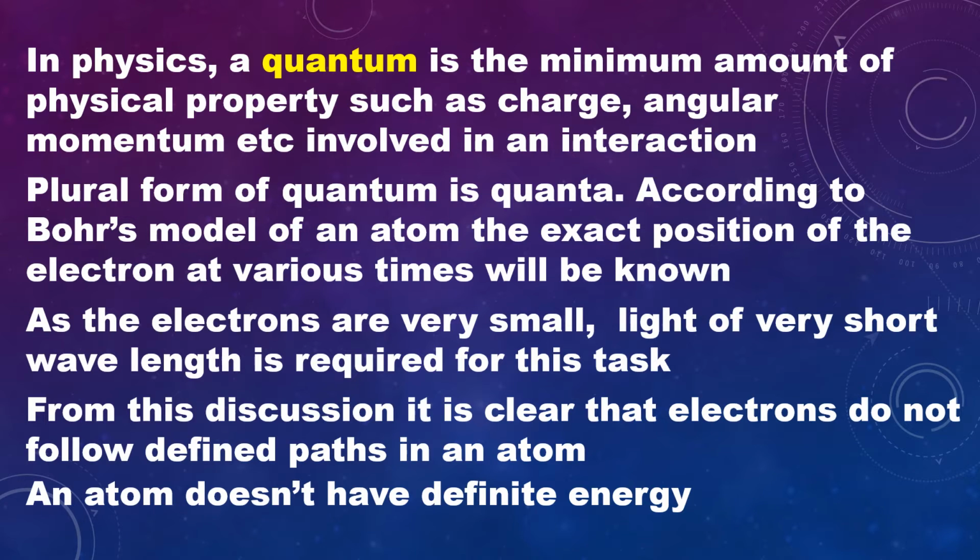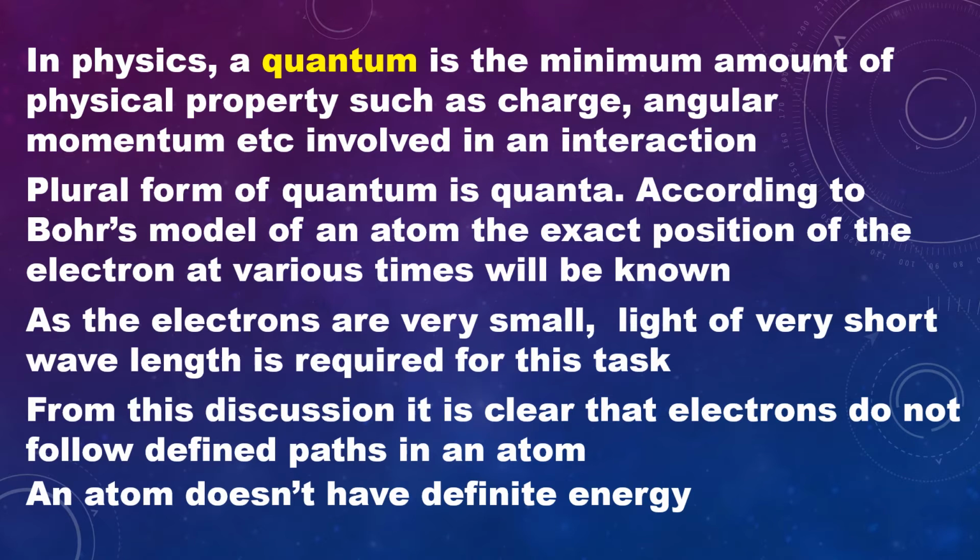According to Bohr's model of an atom, the electron revolves around the nucleus in defined paths or orbits. If it is true, the exact position of the electron at various times will be known. Electrons are invisible to the naked eye. Then, how do we find the position and velocity of an electron? Let us know. To find articles during dark nights, we take the help of a torchlight. Similarly, we can take the help of suitable light to find the position and velocity of an electron.